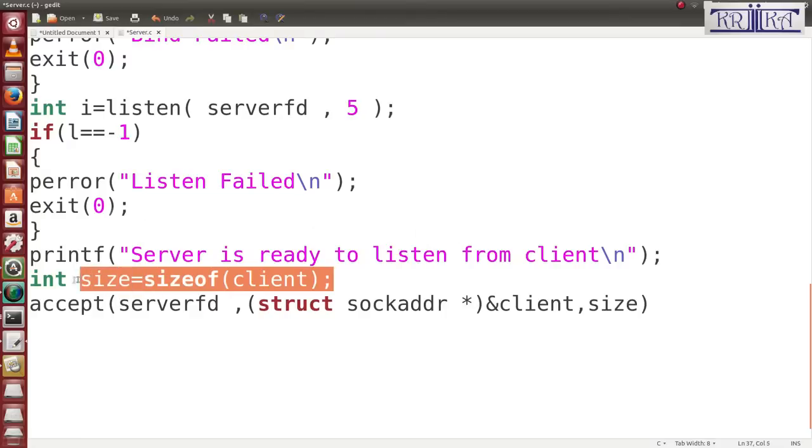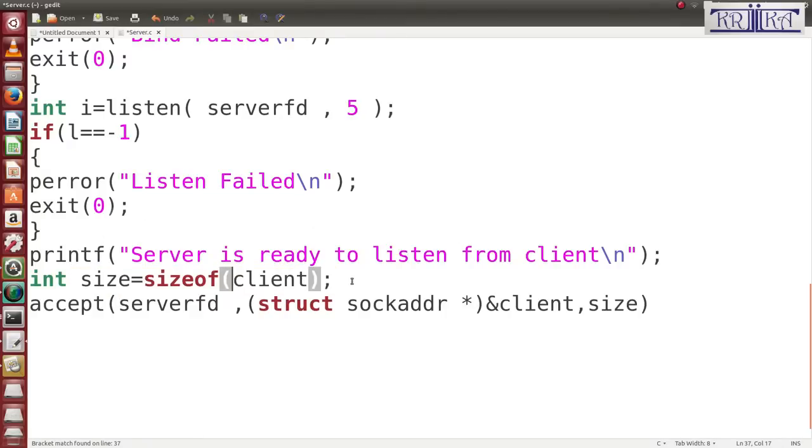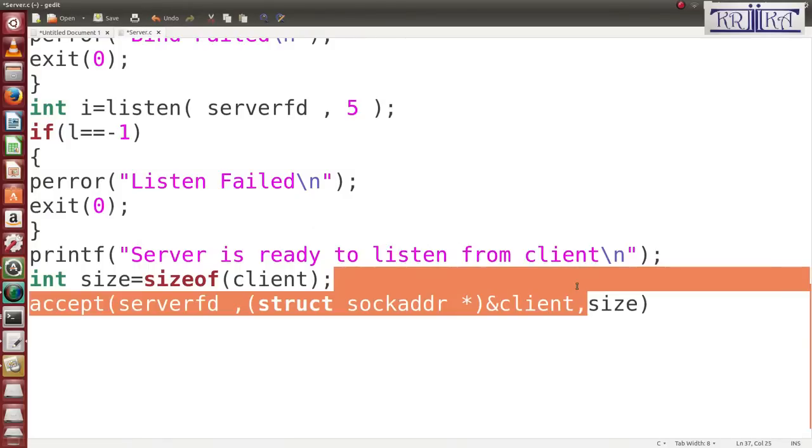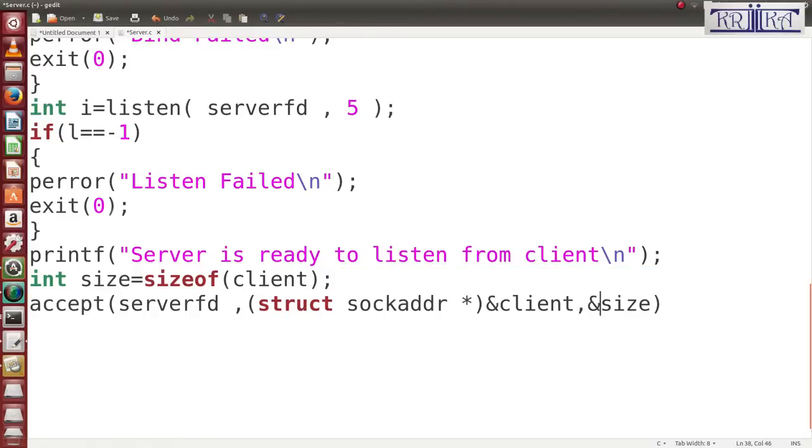And remember this: if it is the same network, same program, then you can also write size directly. But it is not the same program, because there are two different files. So here everything will be performed and calculated by the address. So here you write ampersand size. Okay, you write ampersand size.